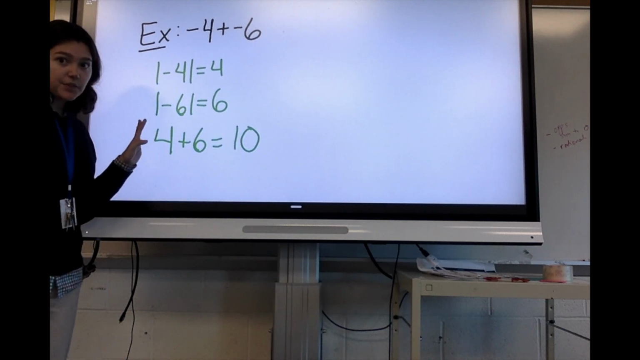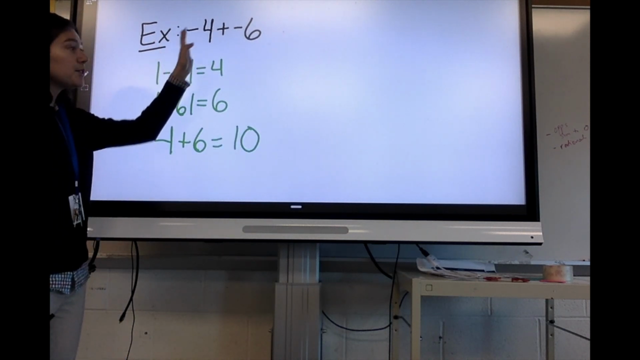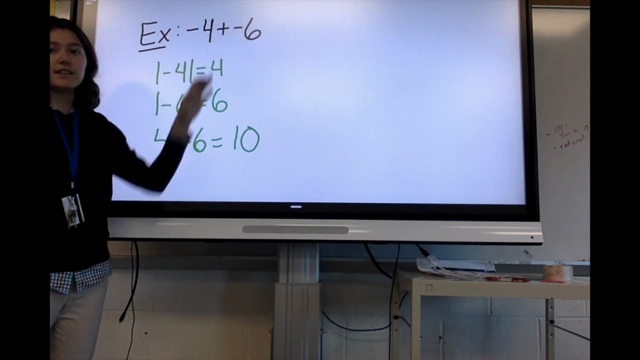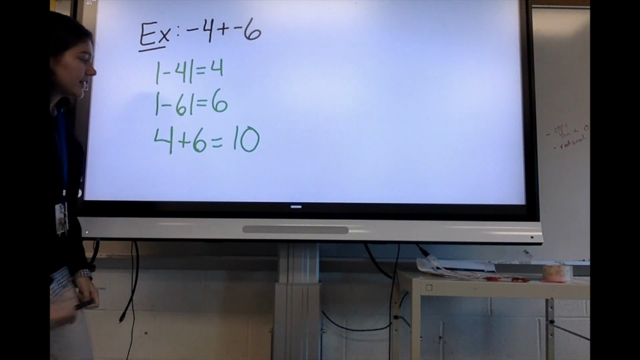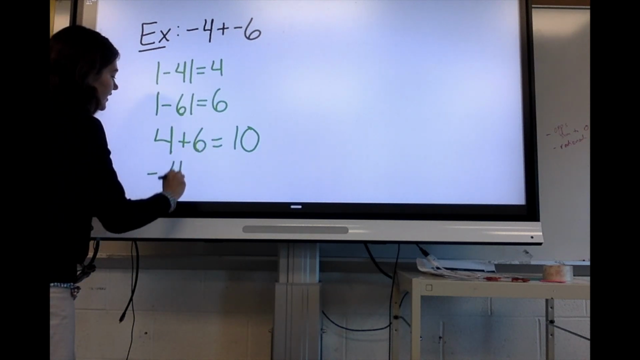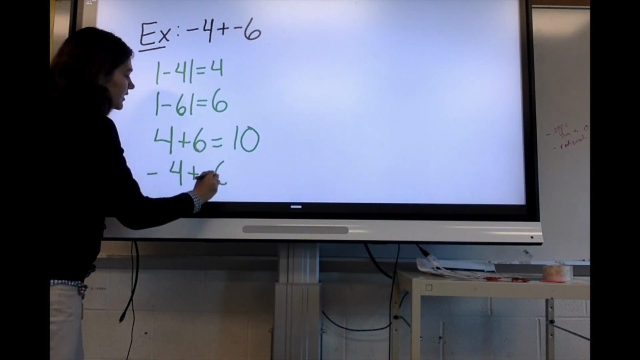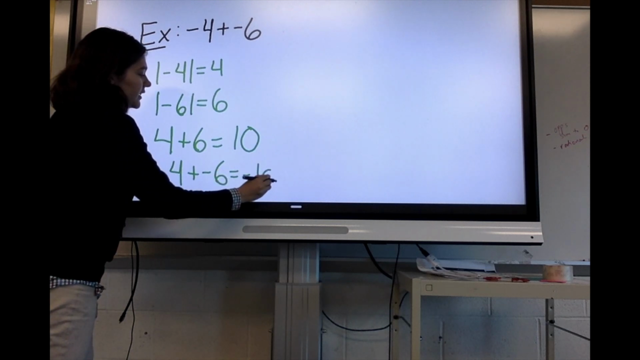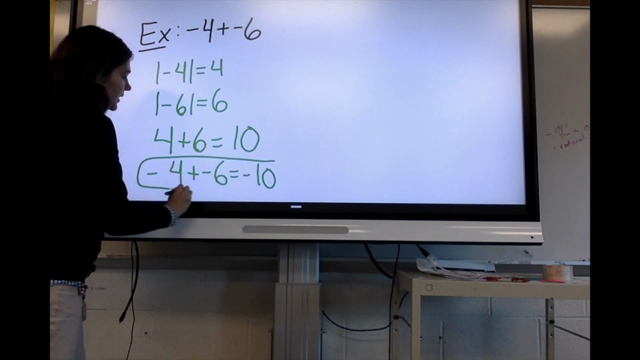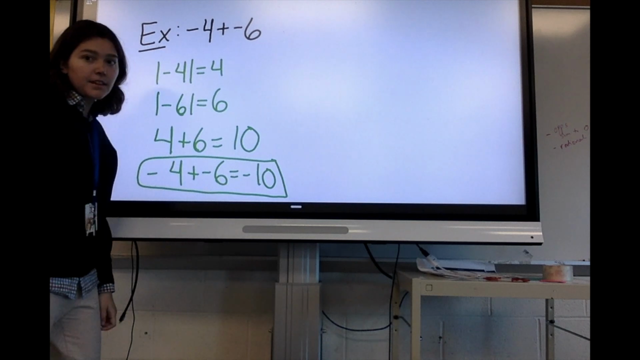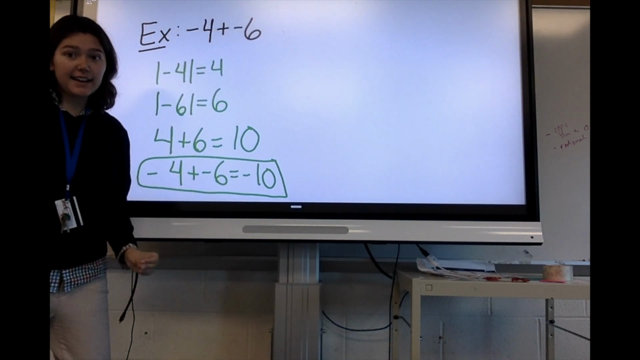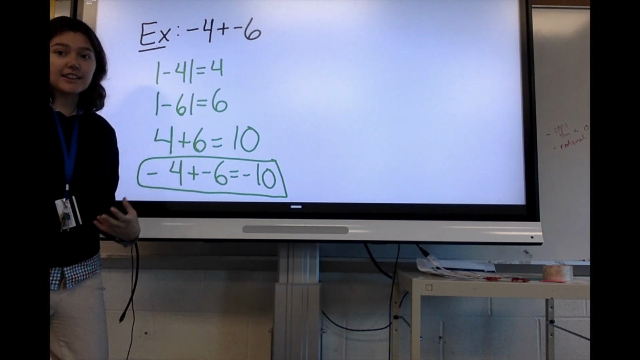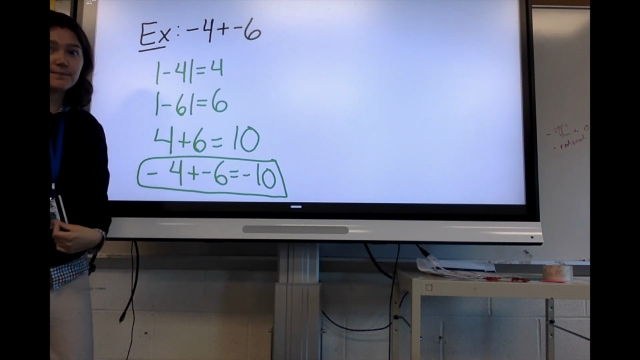But in this problem, of course, I don't have 4 plus 6, I have negative 4 plus negative 6. Since they're the same sign and they're both negative, then I can just conclude that negative 4 plus negative 6 equals negative 10. And that's my answer, negative 10. So again, since these were the same sign that I was adding together, I take the absolute values and I add them. Same sign.